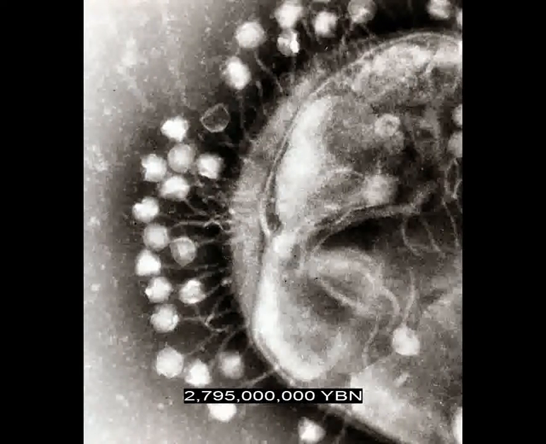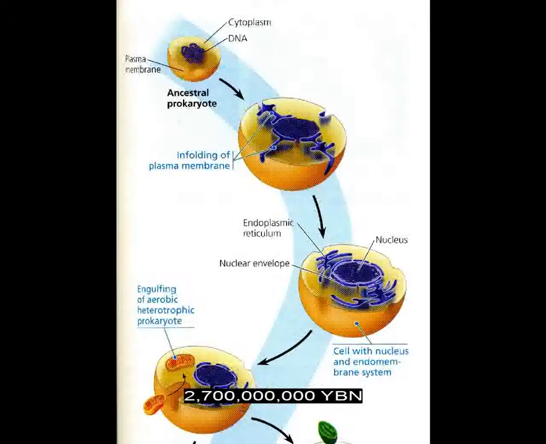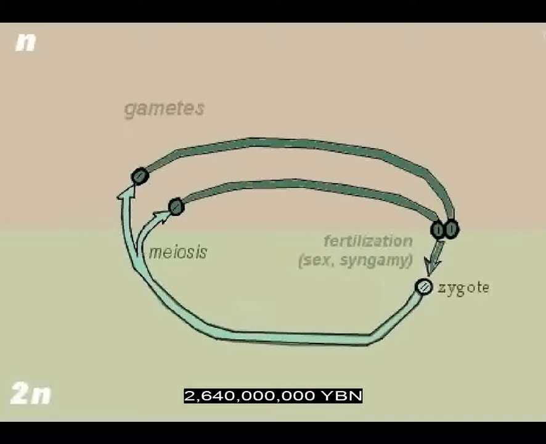The first virus. Cells can eat other cells. Eukaryotic cell. The first cell with a nucleus. The first protist. The nucleus may develop from the infolding of plasma membrane. Eukaryote sex evolves. First diploid cell, 2 sets of chromosomes. First zygote, increase in genetic variety.